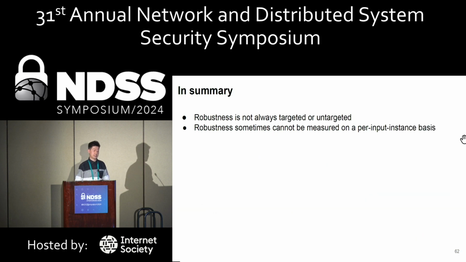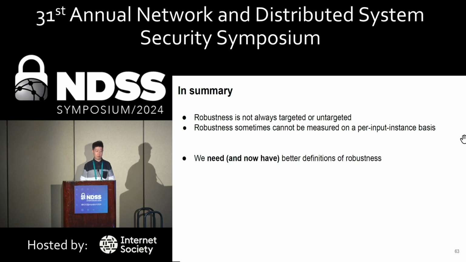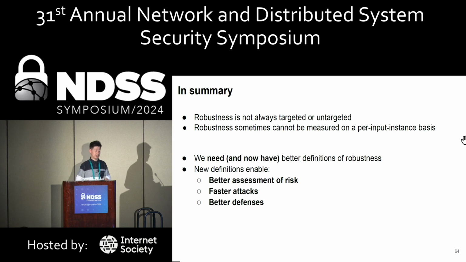In summary, robustness is not always targeted or untargeted, and robustness sometimes cannot be measured on a per input instance basis. We need better definitions of robustness. These new definitions enable us to have better assessment of risk, faster attacks, and better defenses.